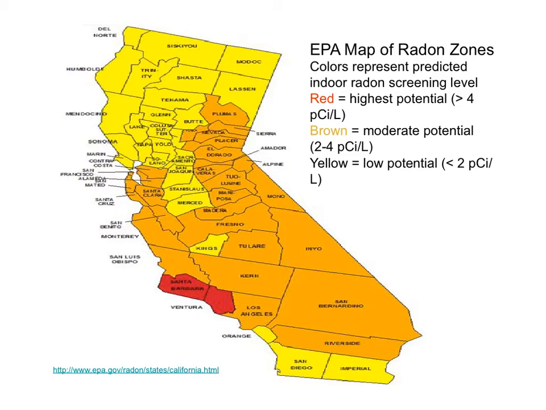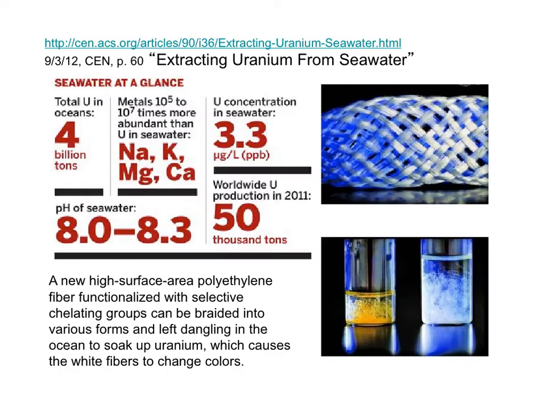So the issue is radon is a gas with a short half-life of 3.82 days. Radon is an alpha emitter, so if we inhale radon, those alpha particles can cause extensive damage to our tissues. There is a lot of uranium in our oceans, although at a very low concentration. We produced about 50,000 tons of uranium in 2011. What is uranium used for?